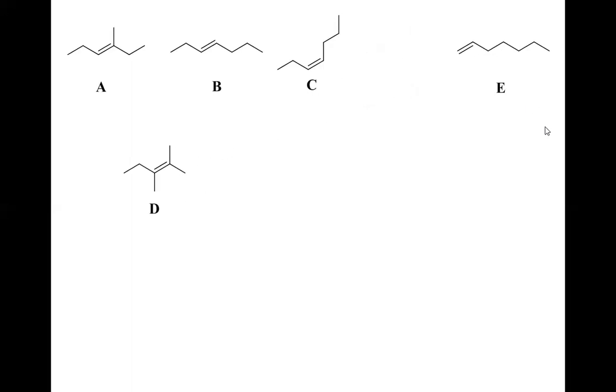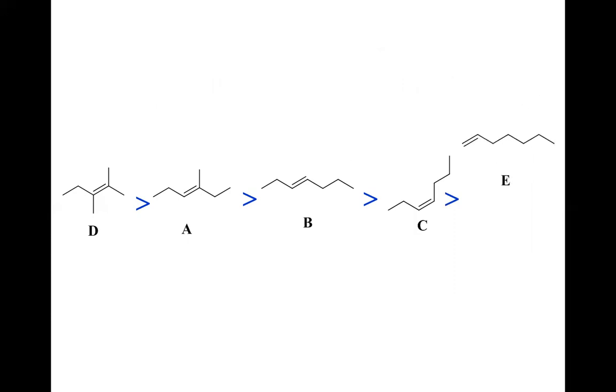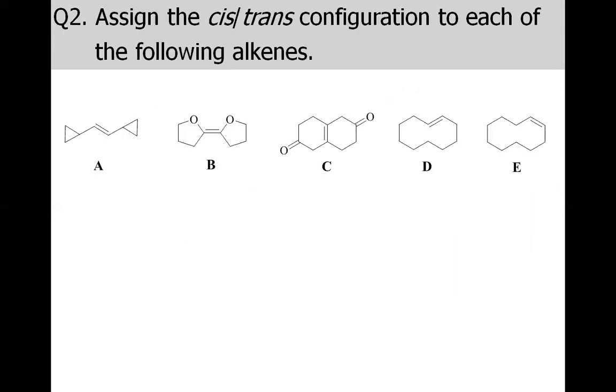So D is the most stable, being the tetra-substituted. Now come to A because it is the tri-substituted alkene, and between B and C, B being the trans is the third most stable, and then C, which is the cis, and at the very end it is E, which is the monosubstituted alkene. Now come to the question 2.